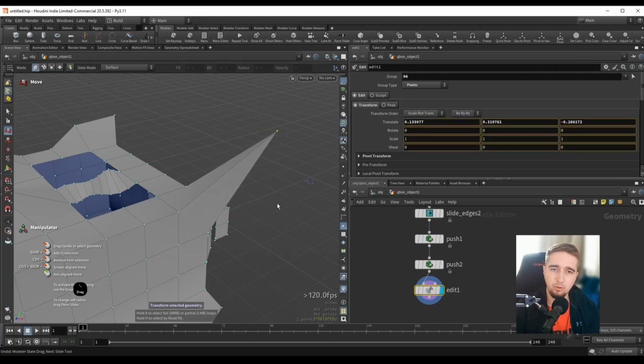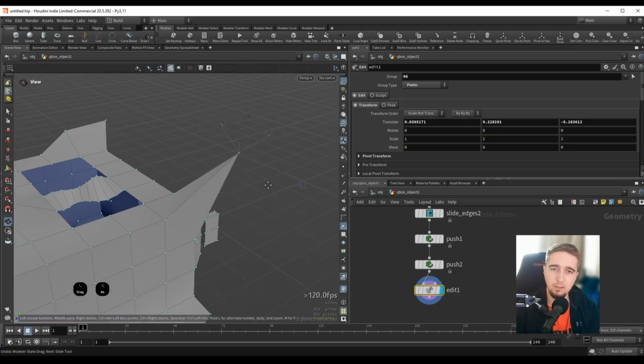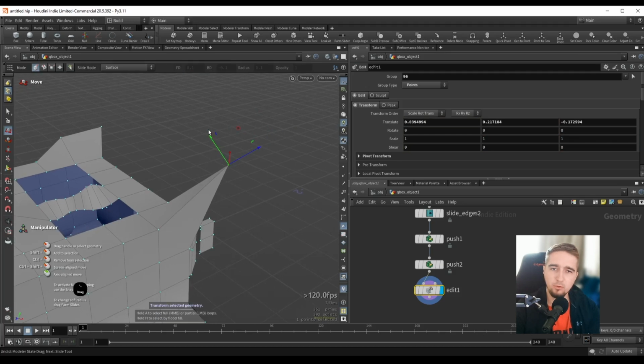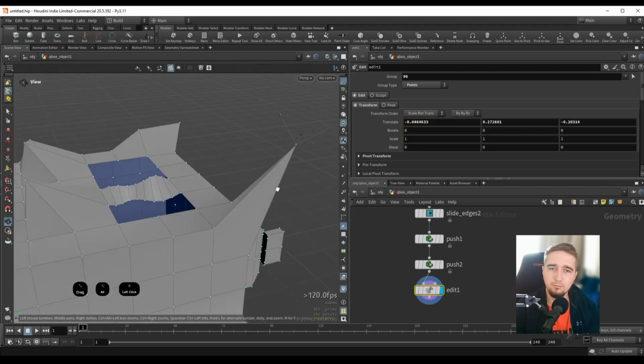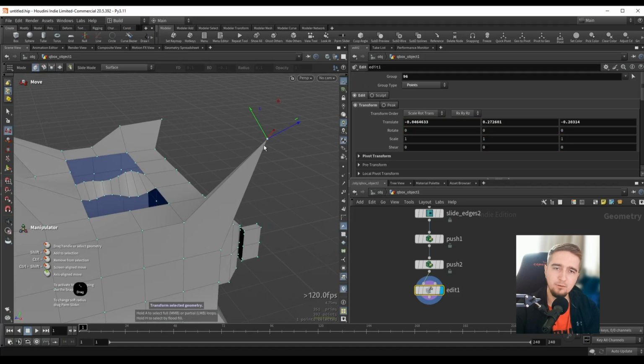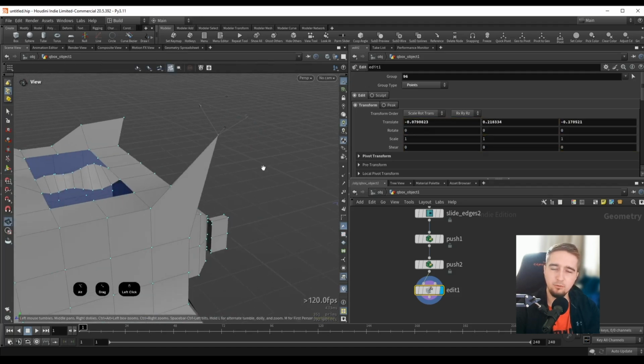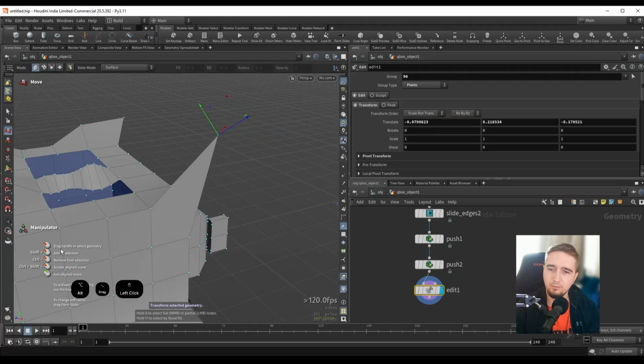So for example, if I move from left to right, I'm going to push this on the Z axis. And if I want to move this along the Y axis, I just have to mimic the mouse movement that I want. And the same will be on the X axis as well. And if I just want to freely move this without having to select the manipulator from over here, we can see we have a history here. So we can use Control Shift and click to do a screen align move.